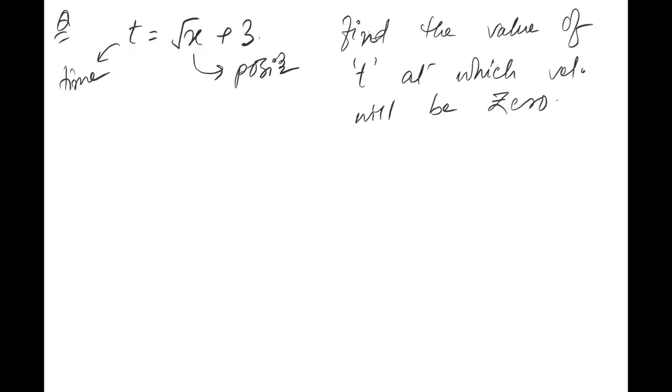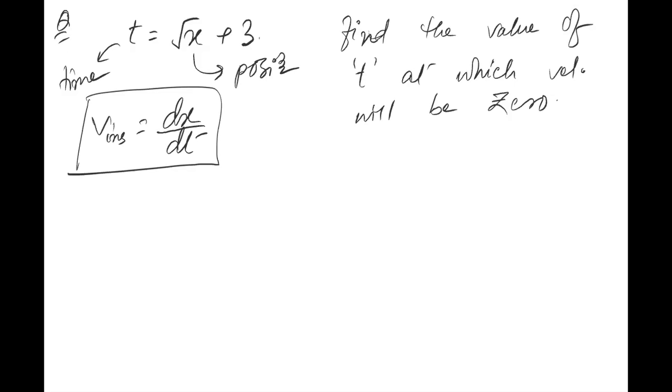Clear hai? And what do we do for instantaneous velocity? We always differentiate x with respect to time to get the instantaneous velocity. I hope you understood. And to find instantaneous velocity, what do we do? We always differentiate x with respect to time. Is it clear to all? Now, how to differentiate it? Just to differentiate it, I will do some simplification first and then I'll differentiate.